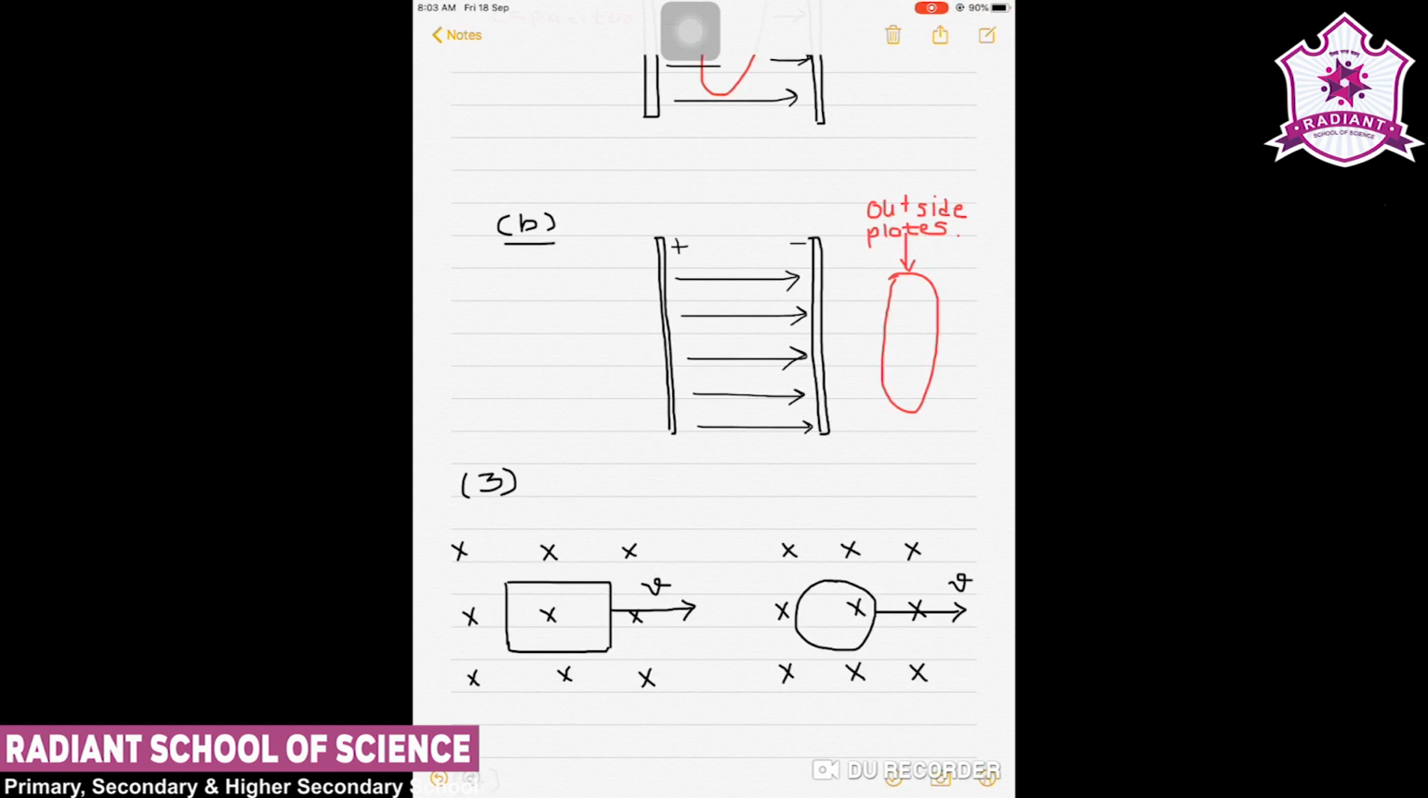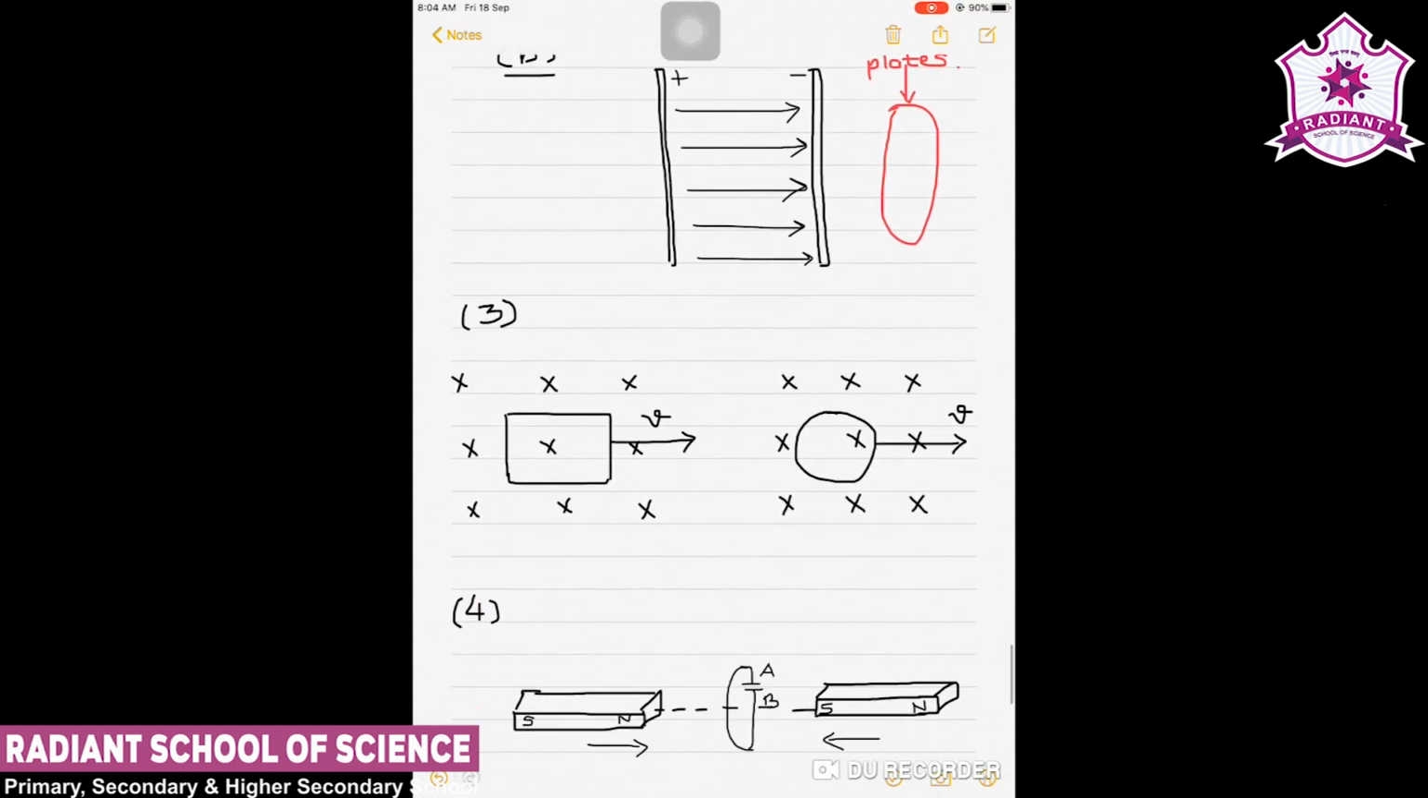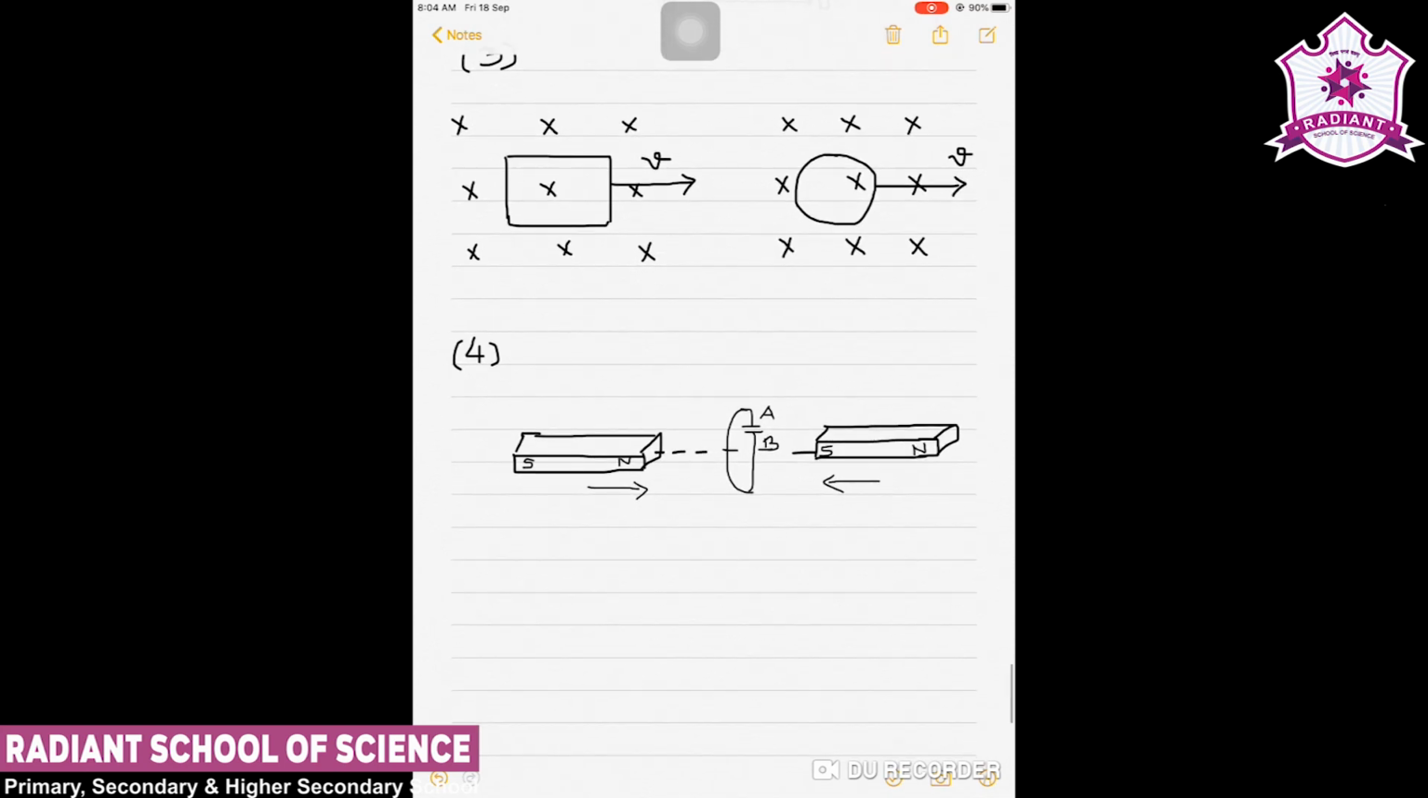Now in the fourth case, predict the polarity of the capacitor in the situation described by the figure. So here in question number 4, we have to say which plate will be positive and which plate will be negative. So the question is whether the polarity of plate A will be positive with respect to B in the capacitor. Now the answer is how it will happen.